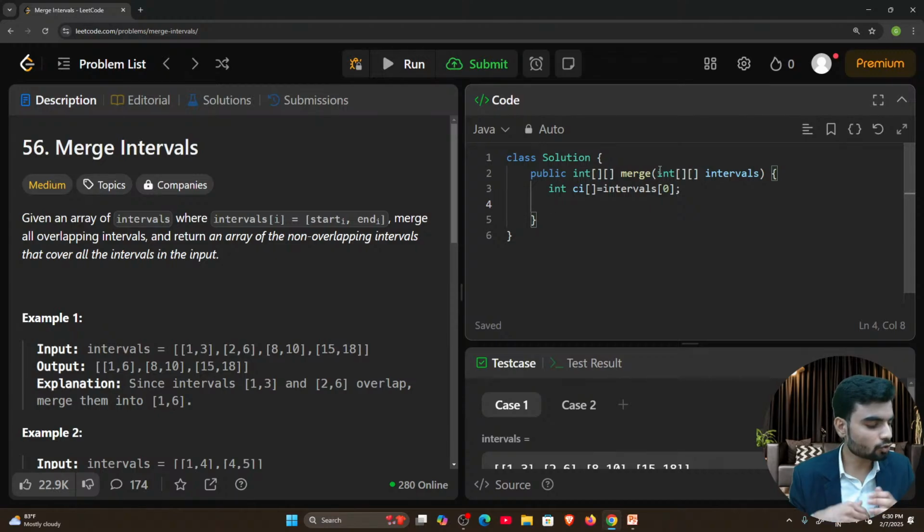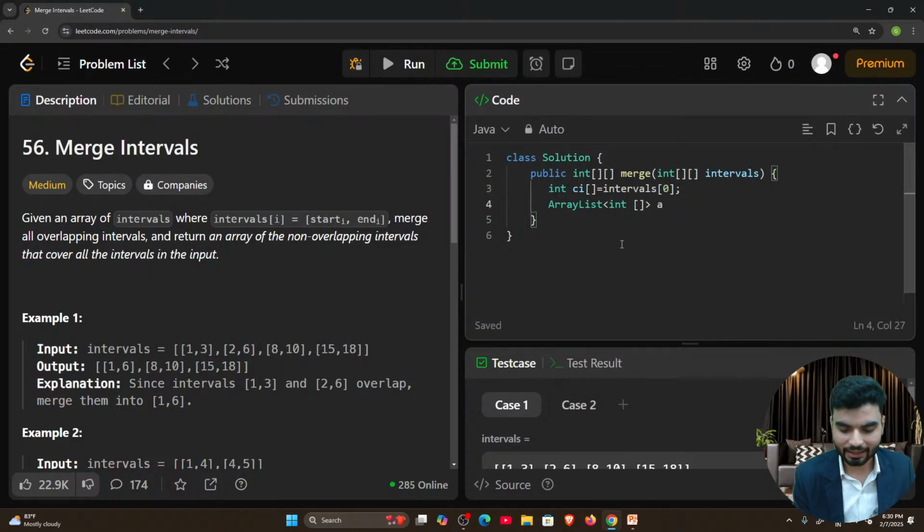Right. Now to store the output, what do we need? We need a dynamic array. Then at the end we will convert the dynamic array to an array. Right. So for that purpose we have to declare an ArrayList to store the results. Yes or no? So here I'll create an ArrayList that will store int array values. So I'm writing this, right? And if people don't know what an ArrayList is, it is a dynamic array, and you can learn more details on the internet as well, because it's a problem solving session anyhow, not a theory session.